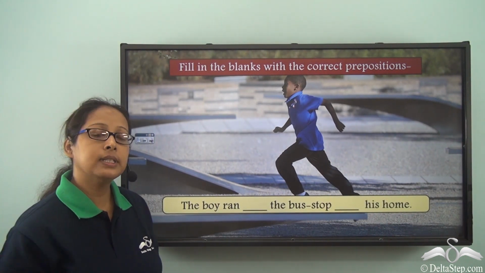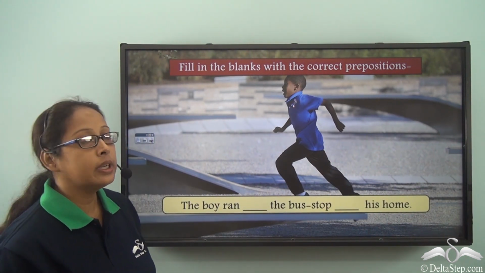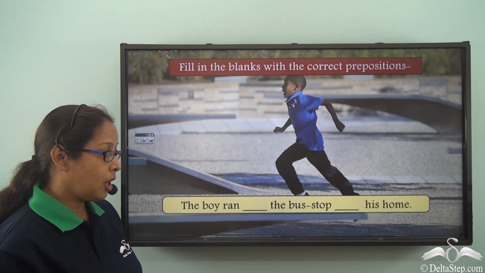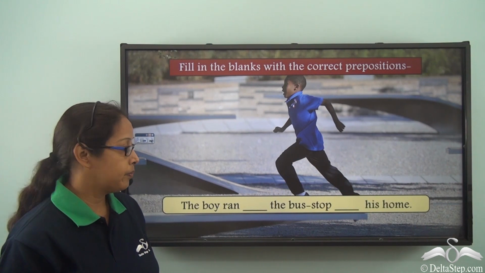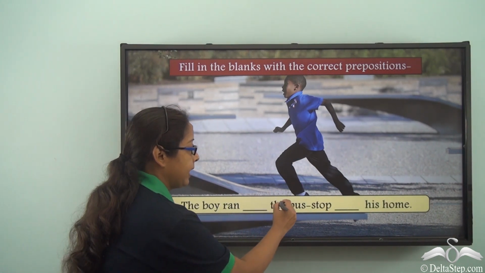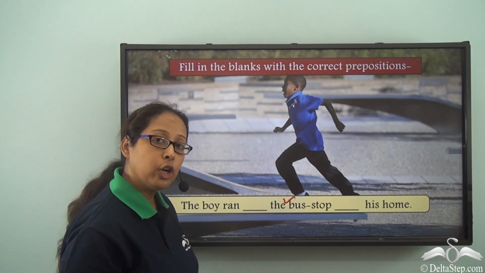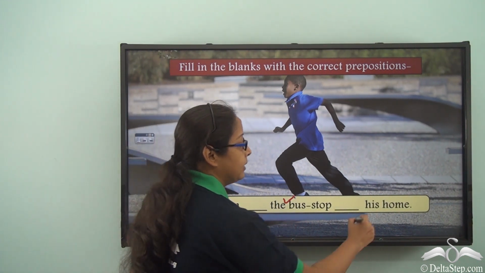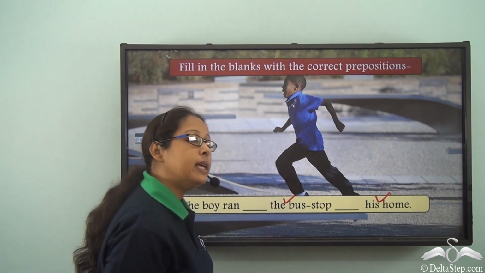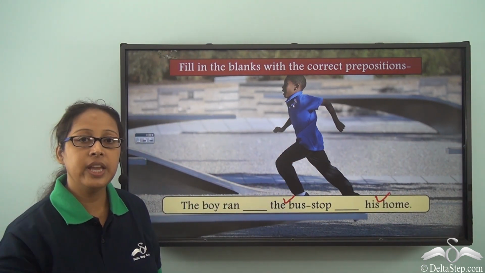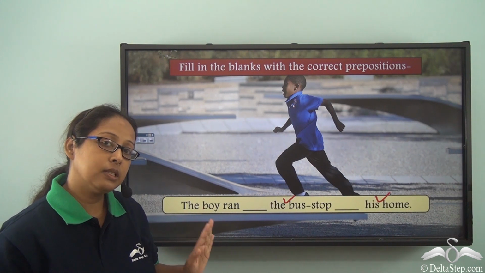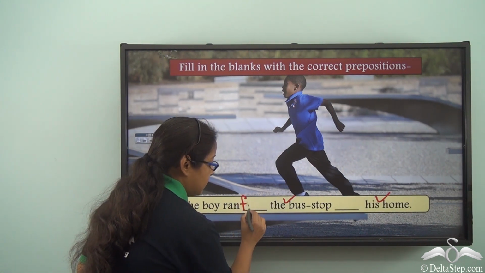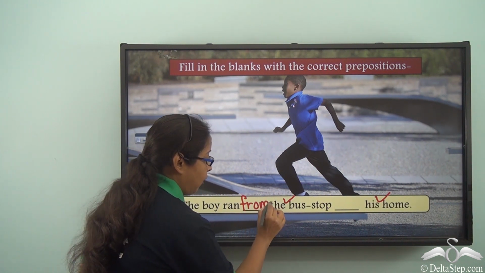Let's try another example. Fill in the blanks with the correct prepositions. The boy ran dash the bus stop, dash his home. So again we can see that there are two things we are talking about. This is one point, this is the starting point, and then his home is the finish point. That is where he has to reach. So when we start at something, what do we say? That's correct. We use from.